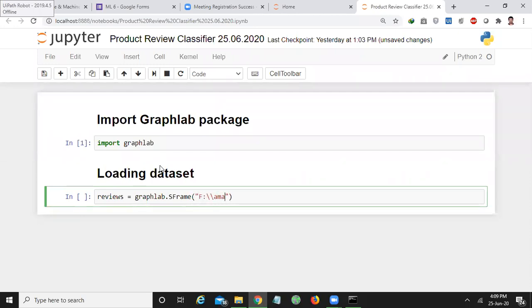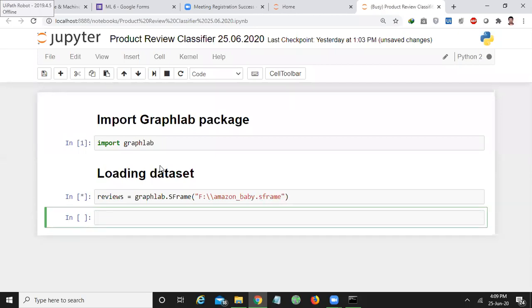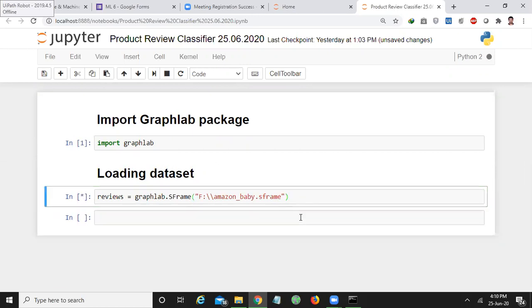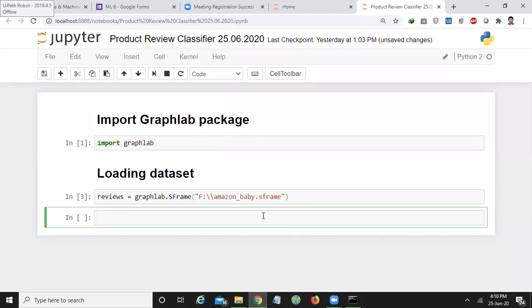This data set is there in my F drive, that is, I'm giving this path. I have stored my data set in the F drive. See, this is Amazon baby.sframe. This is the real-time reviews of Amazon products, baby products. Real-time data set. So don't bother, it gives an error like that only. If you execute it the second time, it doesn't give anything, no problem.